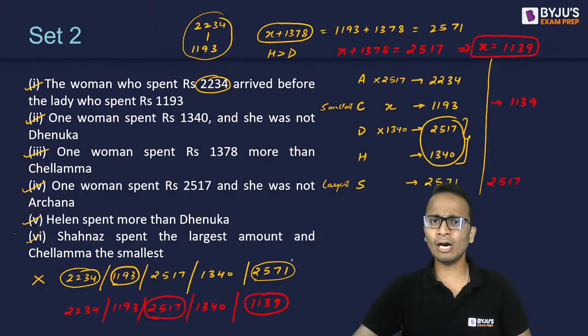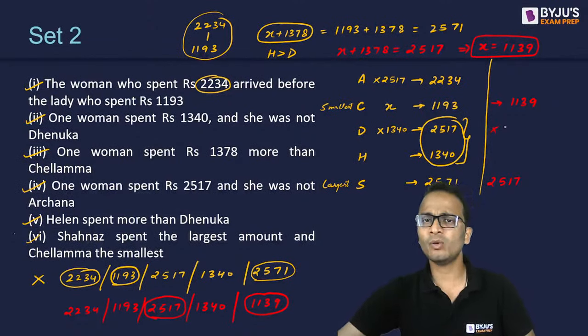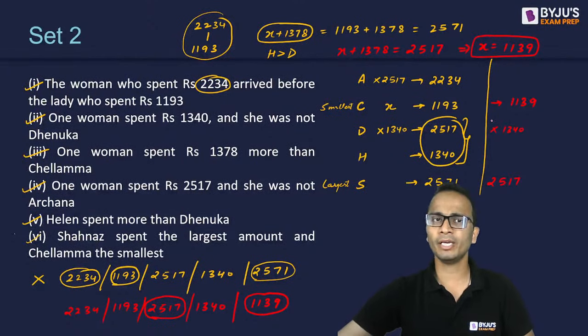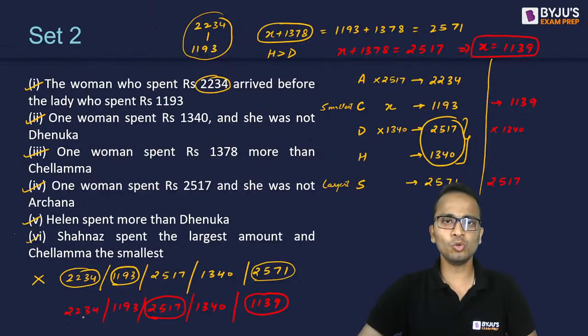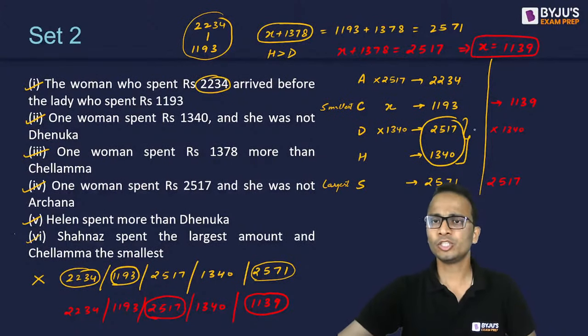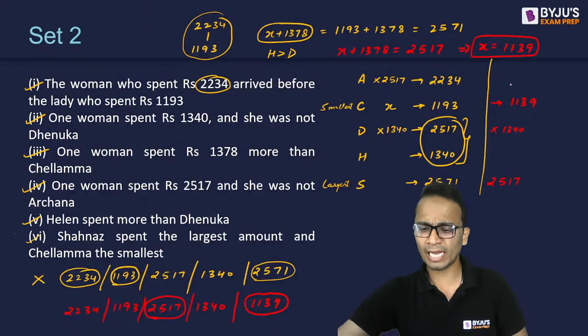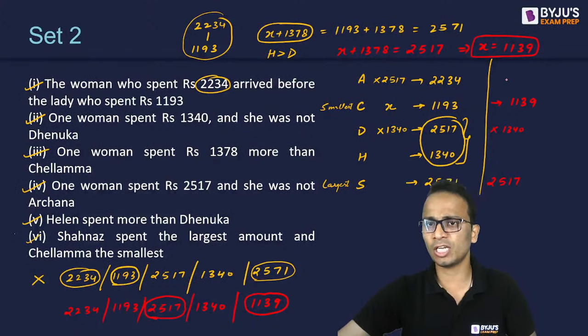Now let's try to fill other values. Dhenuka cannot spend 1340, this is for sure. Also 2234 should be above 1193, right? So since Dhenuka cannot spend 1340, 1340 can go to Archana.